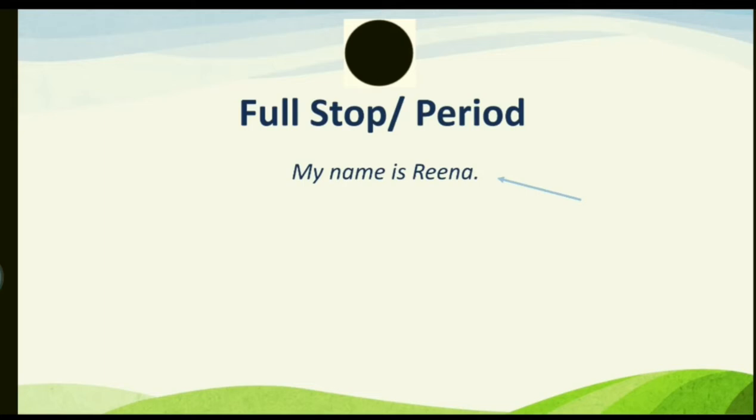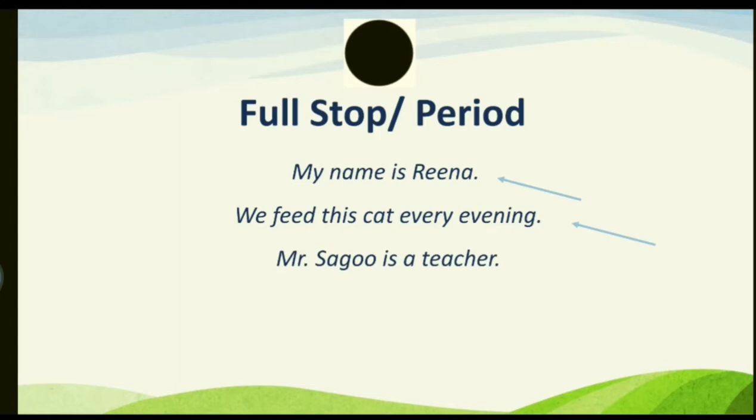So here is a sentence: My name is Rina. A full stop is put at the end of the sentence. Then: We feed this cat every evening. Again, it ends with a full stop. Mr. Sagu is a teacher. It ends with a full stop. And another dot or period is at Mr. because it is an abbreviated form of Mister.